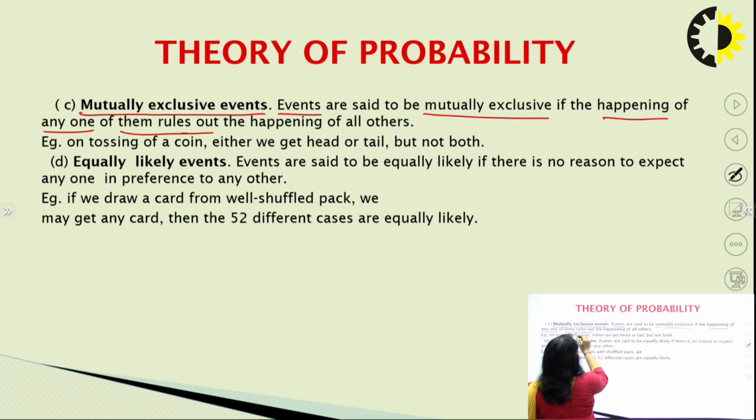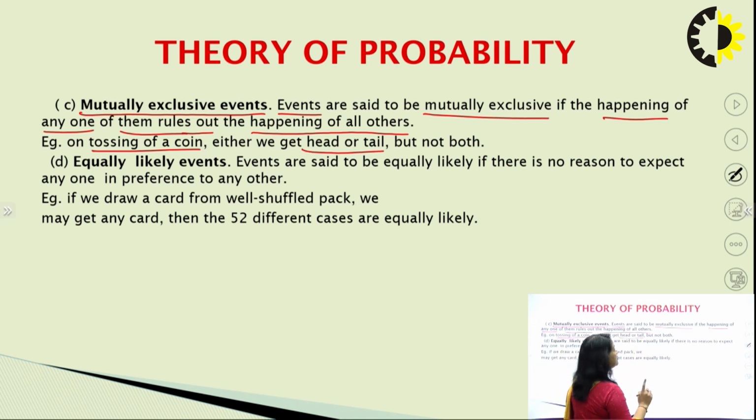That means the happening of one of them rules out the happening of all others. Then this is known as mutually exclusive event. For example, when we toss a coin, then we get either a head or a tail, but we cannot get both. So no possibility of getting both of them together. So these are mutually exclusive events.